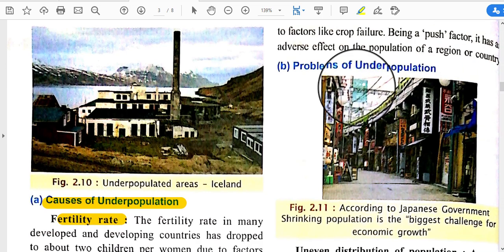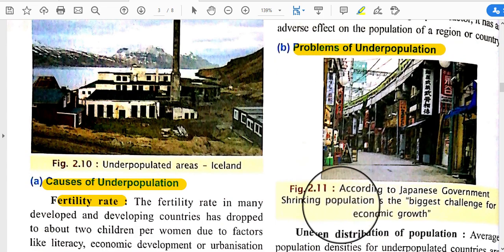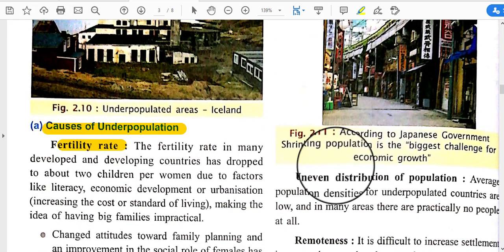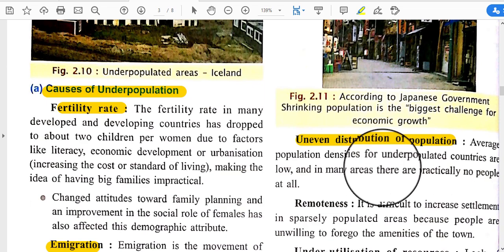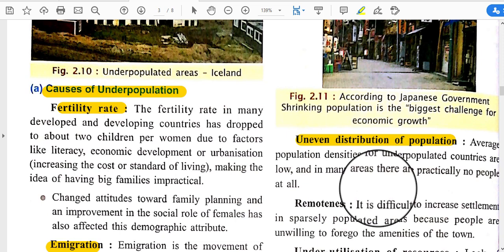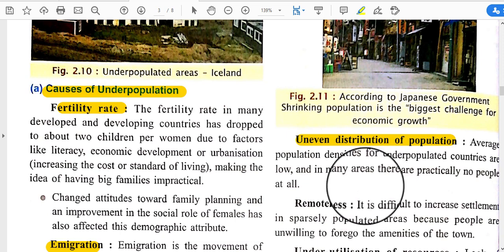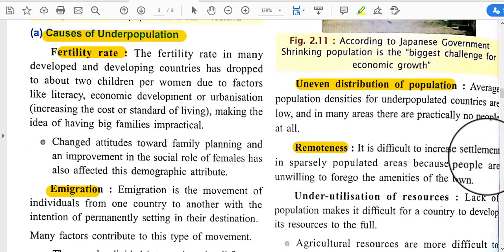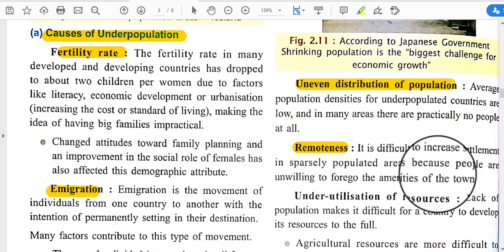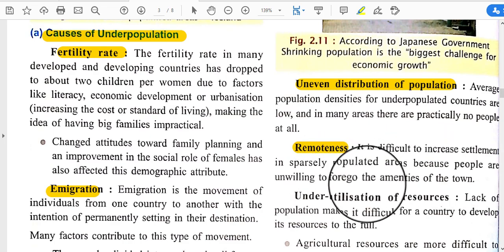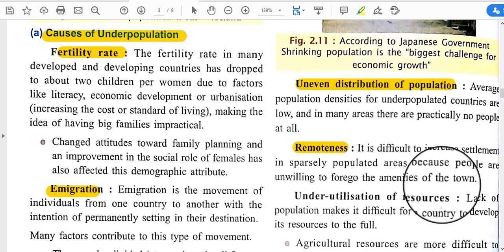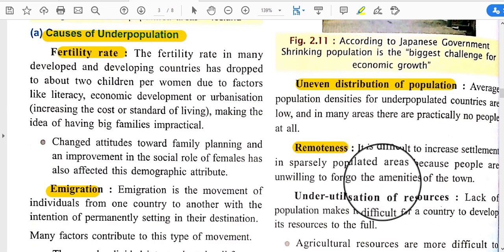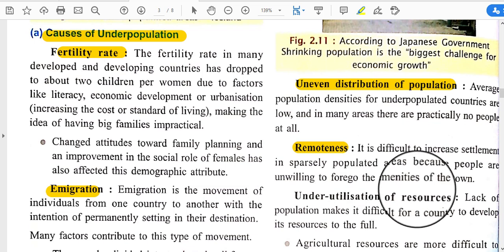Okay, and the problems of underpopulation. What are the problems regarding underpopulation? So, uneven distribution of population. Average population densities for underpopulated countries are low, and in many areas there are practically no people at all. Remoteness. It is difficult to increase settlement in sparsely populated areas because people are unwilling to forego the amenities of the town. Okay, they do not want to move to these kinds of sparsely populated regions. They always try to go into the towns.